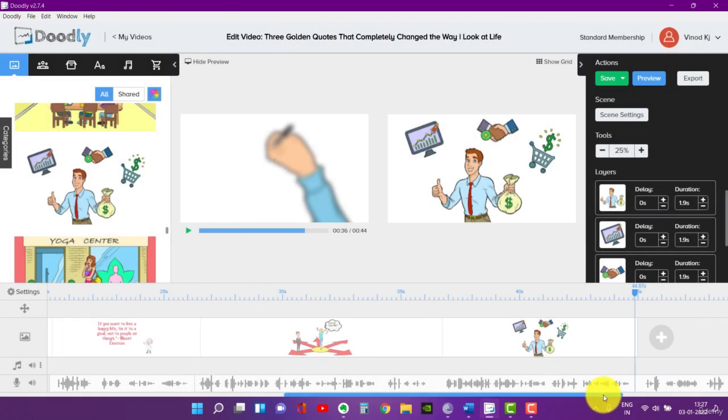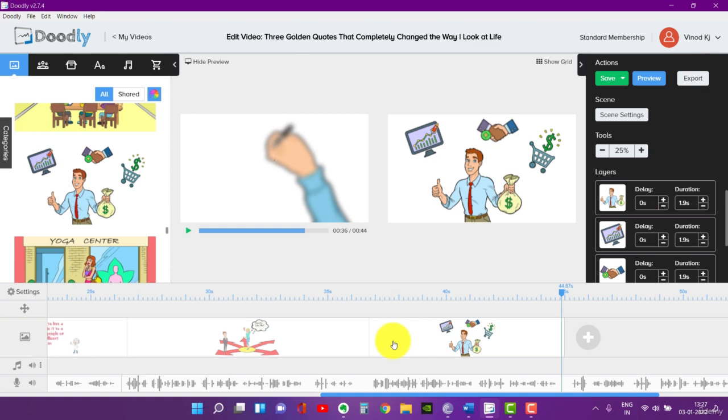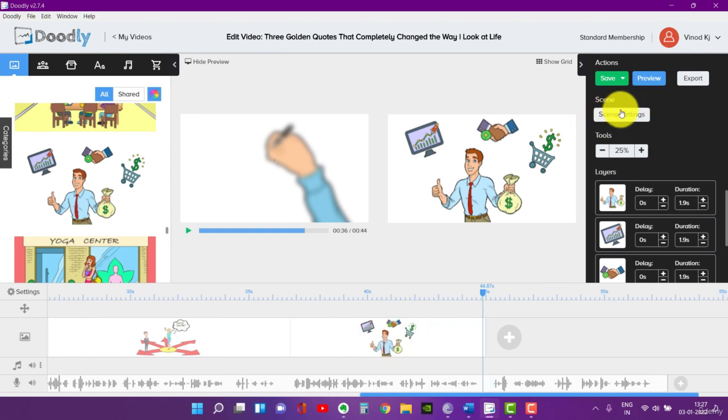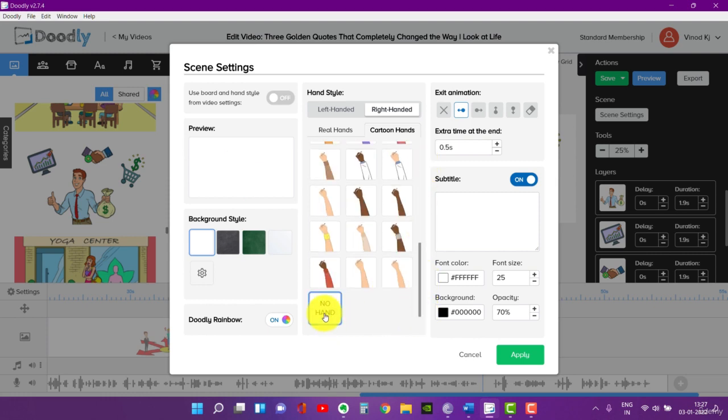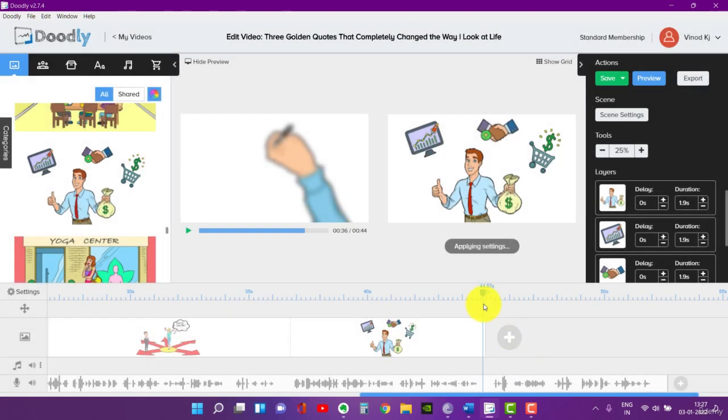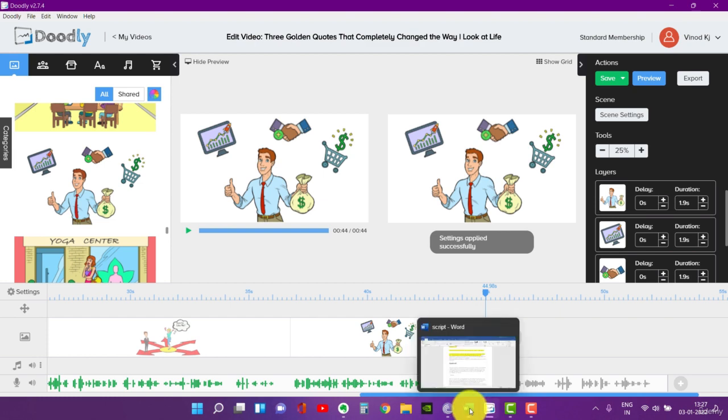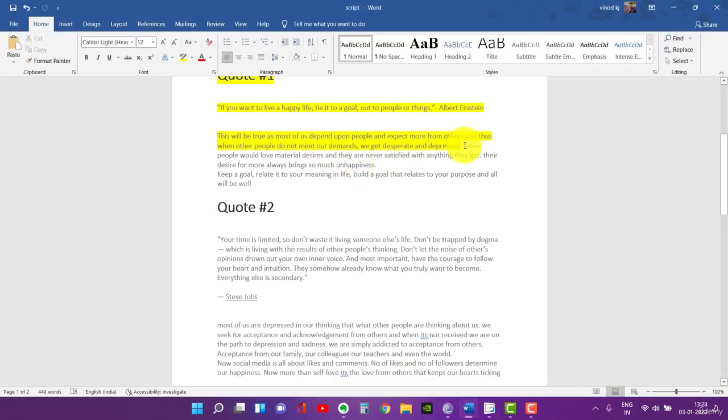Yes, this is exactly matching. So what we do is go here, right click for the scene settings. I don't need a hand, right? So once again I press no hand, and we have just one more place left. We are going to quickly finish it. Okay, this is also completed.